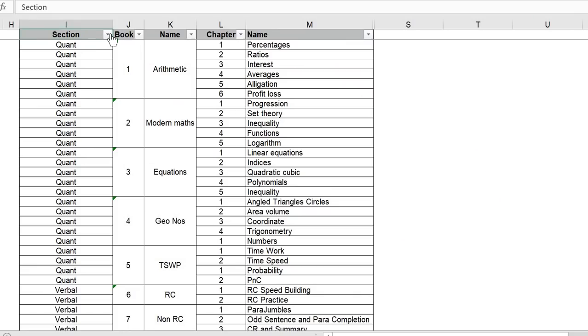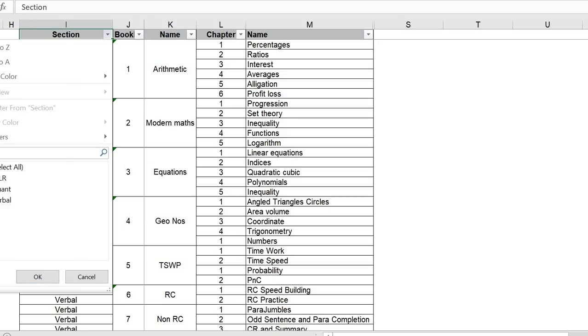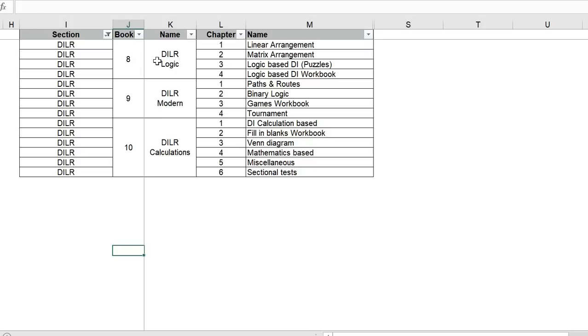So we have 3 sections, mainly quant, DI-logic, and verbal. Let's start with the DILR only. From the DILR point of view, we have 3 books here: DILR logic with linear arrangement, matrix arrangement, logic-based DI workbook, and path and routes. These are the 4 main chapters from the logic book. Then DILR modern, path and routes, binary logic, games workbook, tournament, games and tournament basically. So these are the 2 main workbooks which are talking about logic. Things like relationship, direction sense do not come at all. All those chapters do not come in the exam.